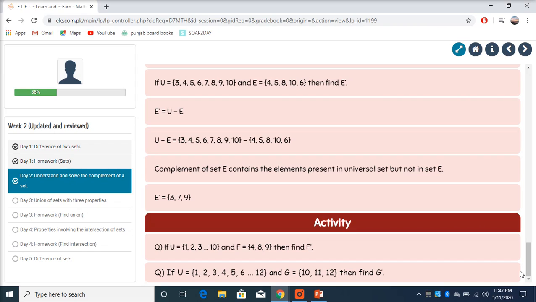So we have 2 activities here, 2 questions. Bring out your copy to answer them both. If U is equal to and F is equal to, then find F. So we have to find the complement of the sets. After answering these 2 questions on your copy, your day 2 for mathematics is done.